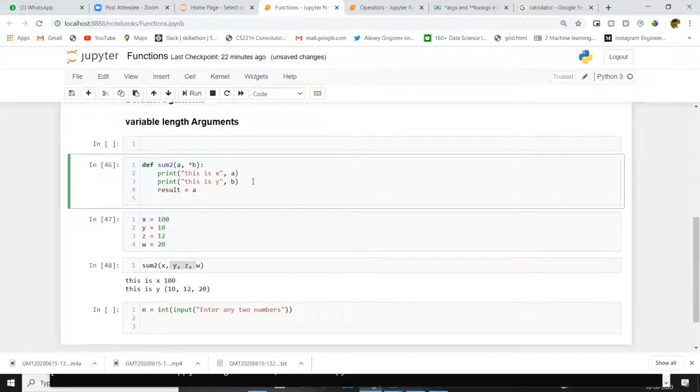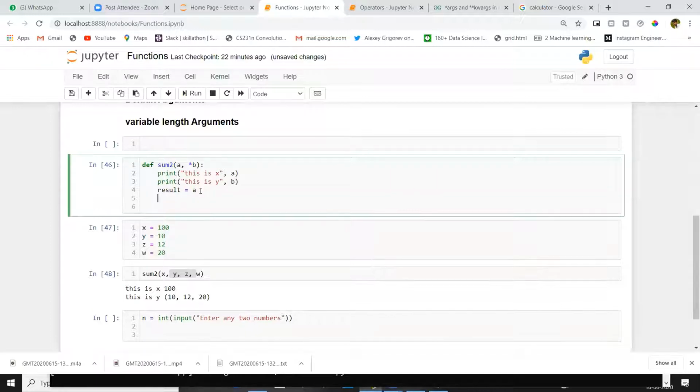Result is given A. Why? Because inside A we have 100. Now I will loop through B, for i in B.